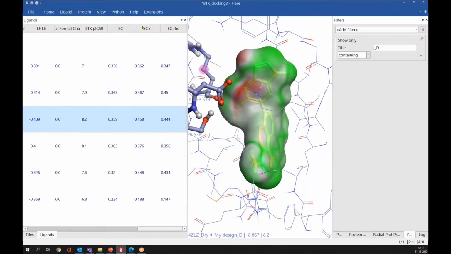This is the Pearson correlation coefficient, and then we have the Spearman correlation coefficient.